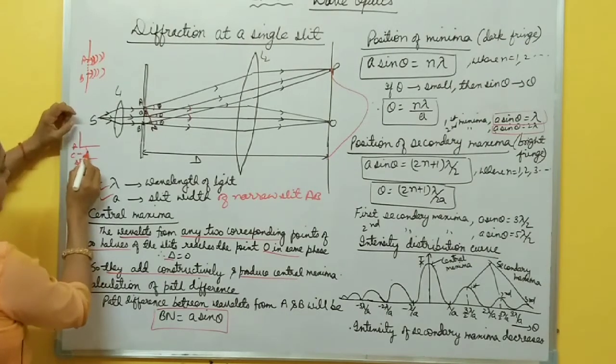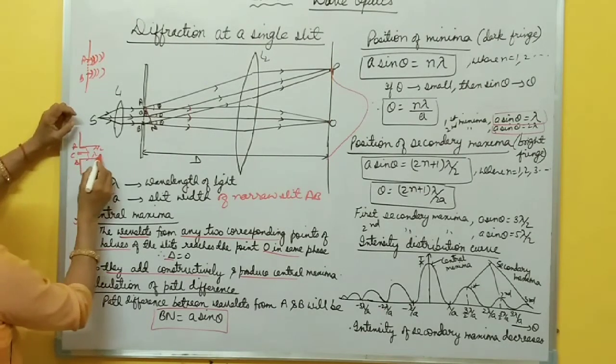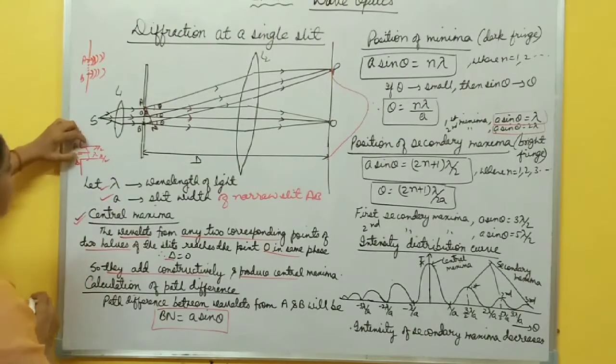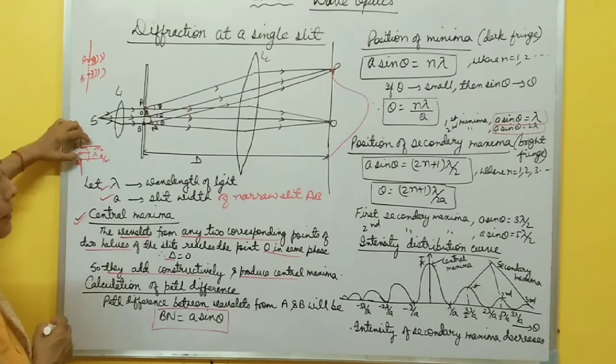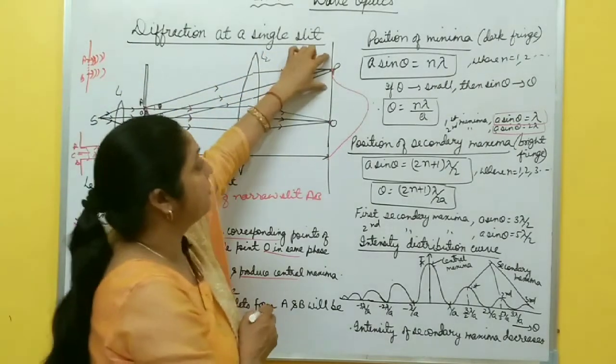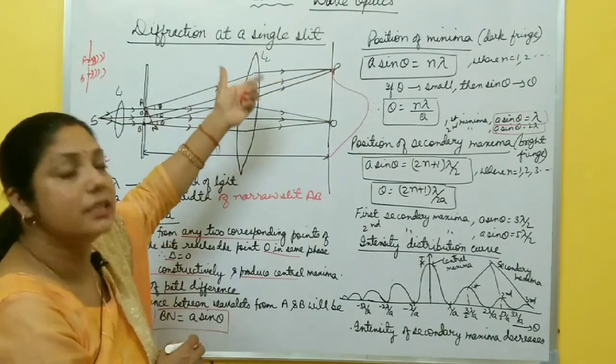Now if the path difference between A and B is lambda, it means the path difference between any two corresponding points between A and C is what? Lambda by 2. Here the second half also lambda by 2. So the wavelets from the two parts, upper half and lower half, reach point P destructively and the net minimum intensity is 0.